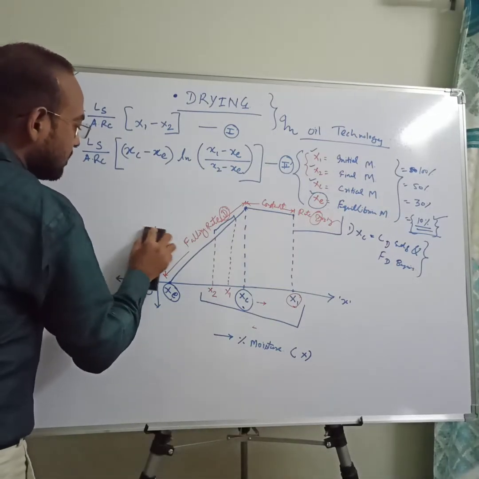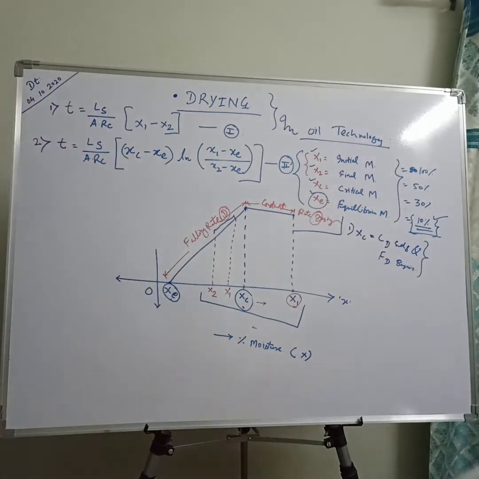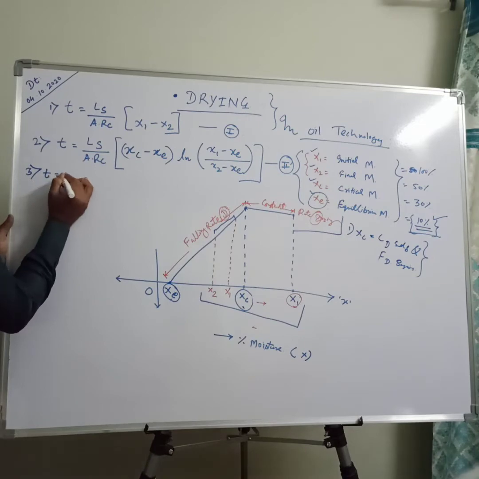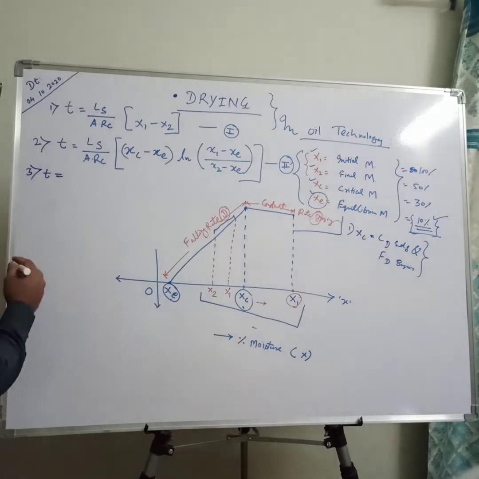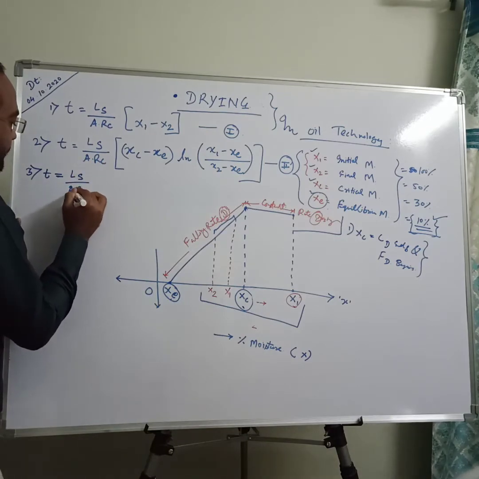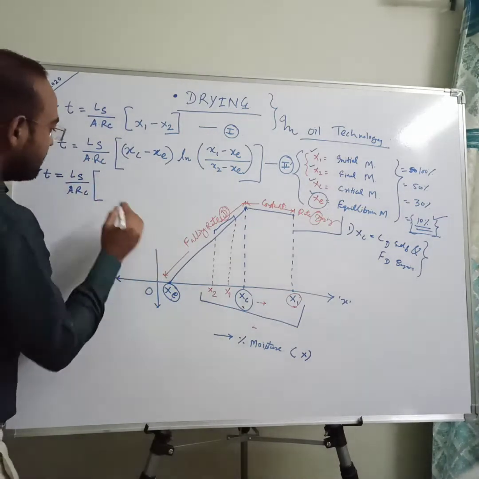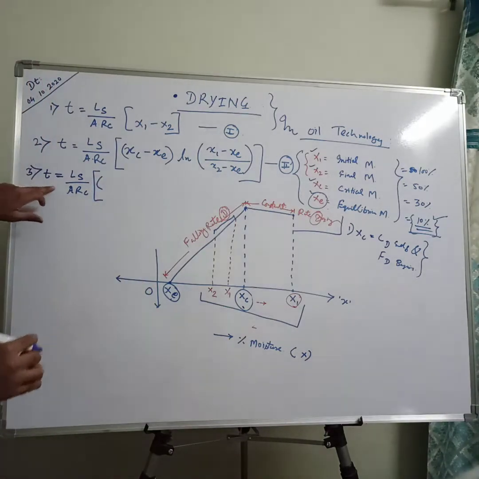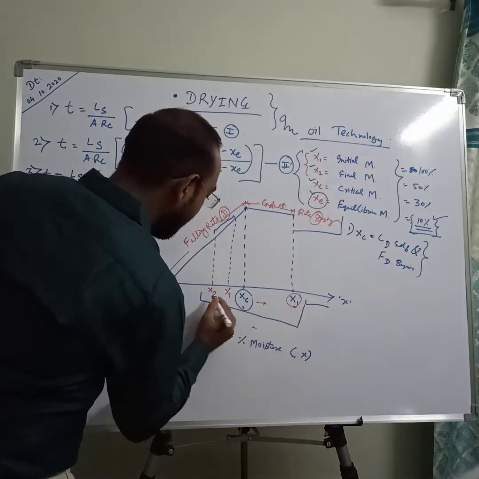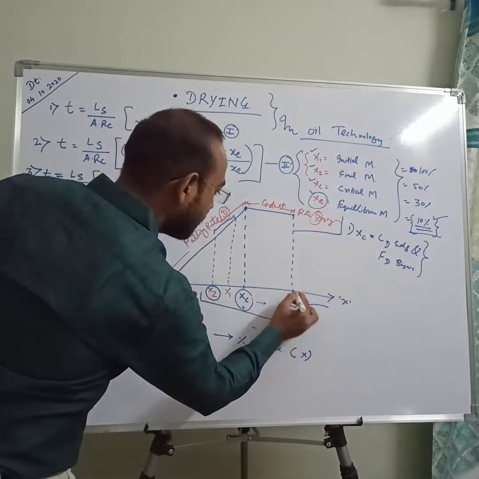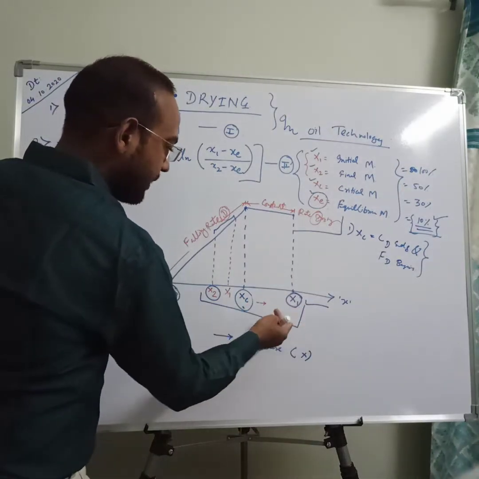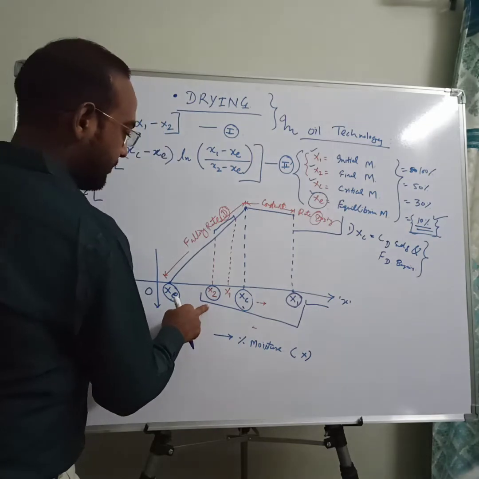Third equation, again in terms of finding the time; on the left side of this equation only time is there. Again the same type of equation: Ls upon ARc, in brackets. This is used when both conditions apply, meaning x1 is on the right side of xc and x2 is on the left side.